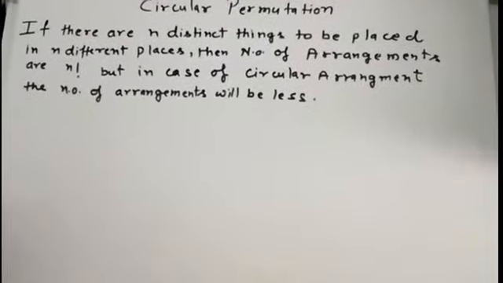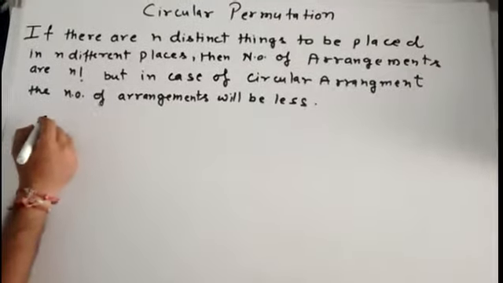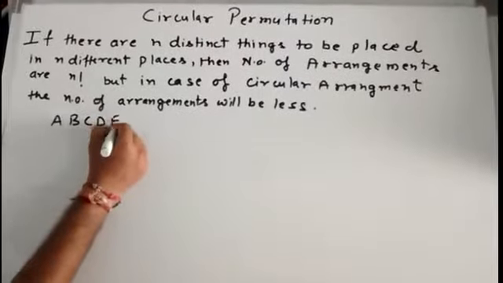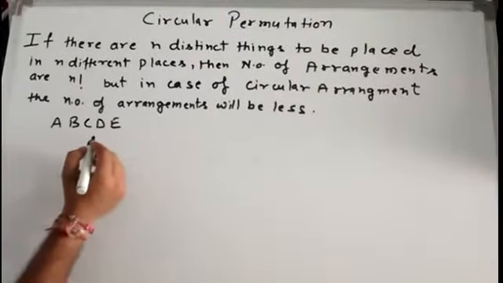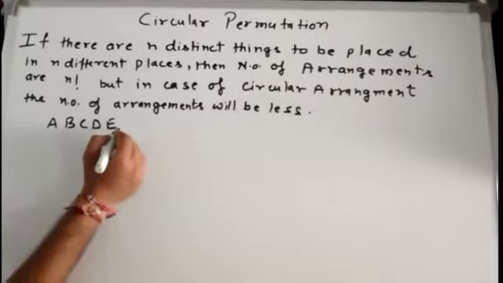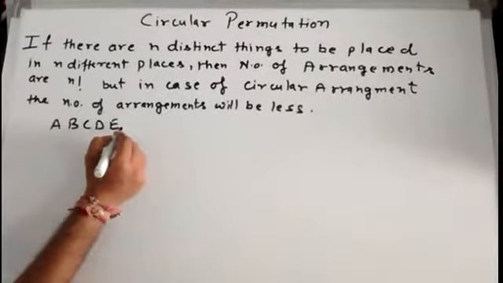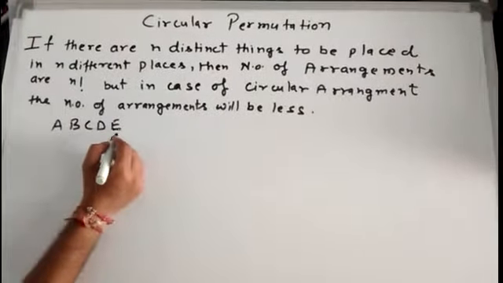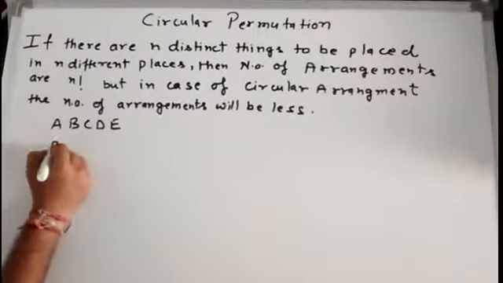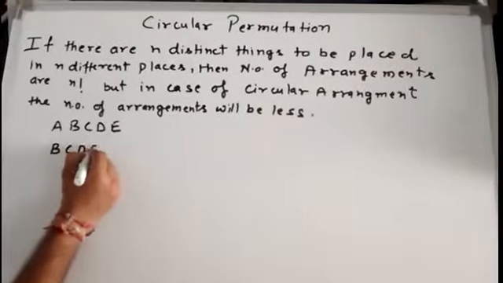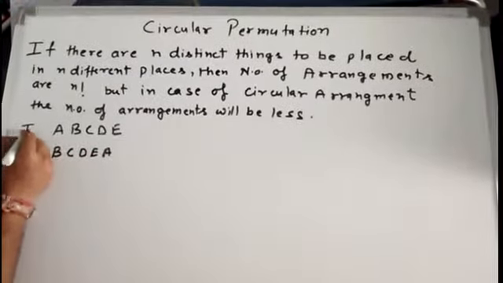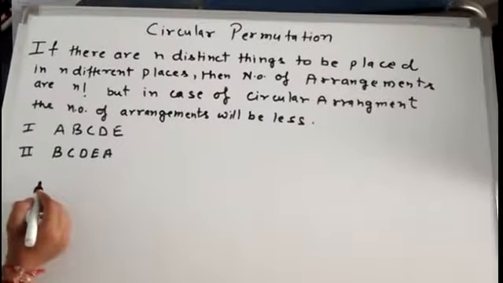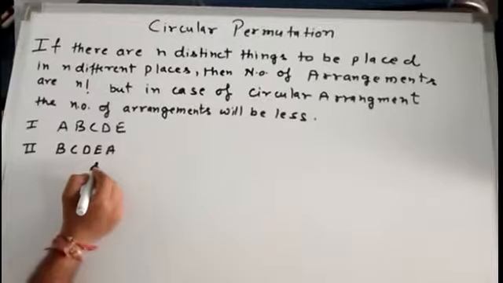Suppose I have taken a general arrangement in which there are 5 people sitting, A, B, C, D and E. Now if I ask them to sit a little differently, that is, to make one place shift, then this arrangement will change to B, C, D, E and A. So these two, first and second, are two different arrangements in case of a general arrangement.